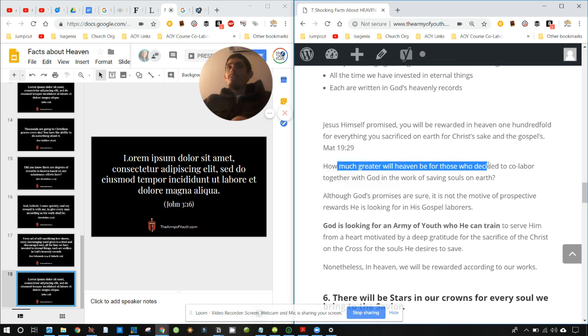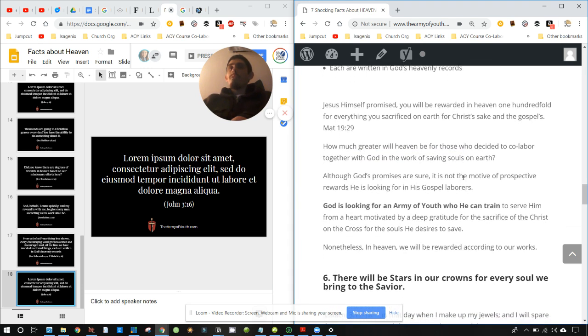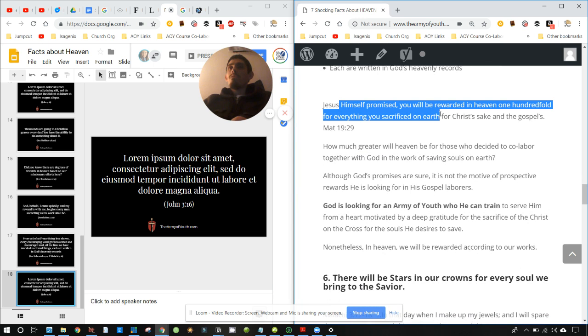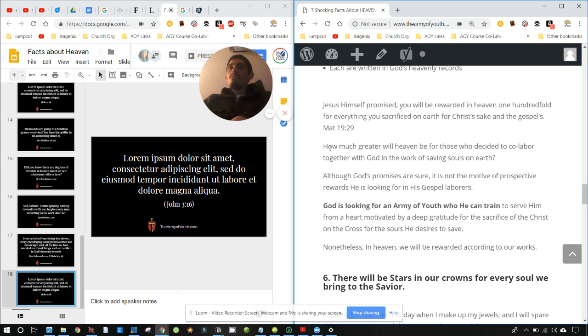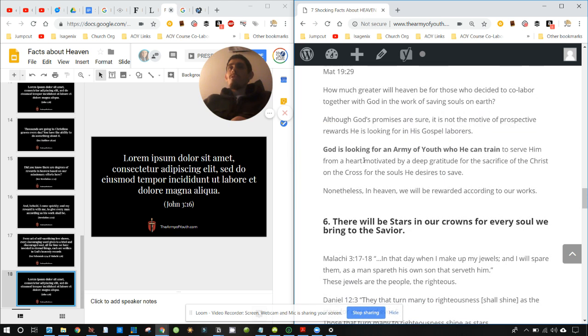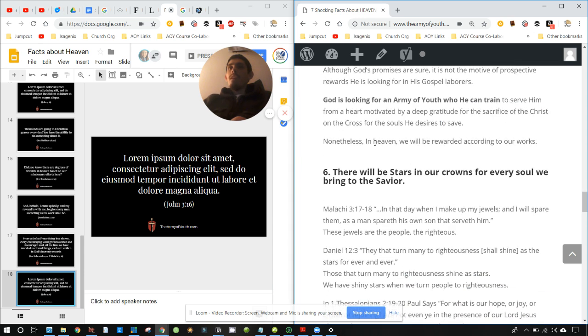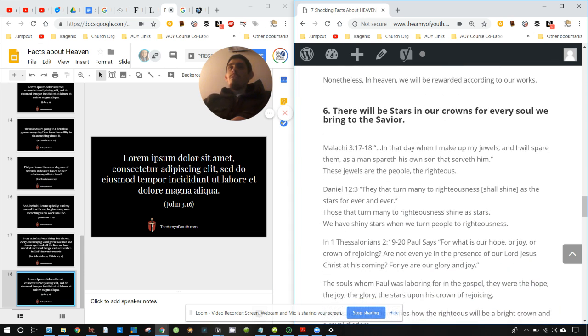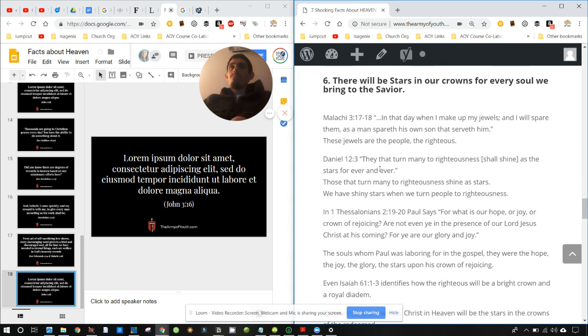How much greater will heaven be for those who decided to co-labor together with God in the work of saving souls? How much greater will heaven be? Oh, whether God's promises are sure. Yes, God is looking for an army of youth he can train to serve him from heart motivated, from deep gratitude. Nonetheless, in heaven we will be rewarded. There will be stars in our crown for every soul we bring to the Savior.